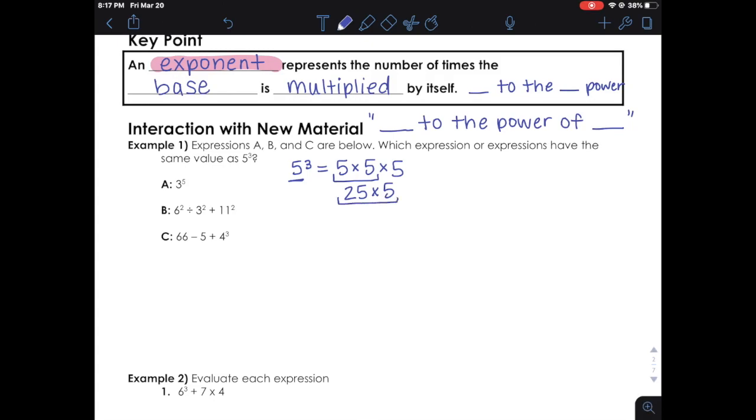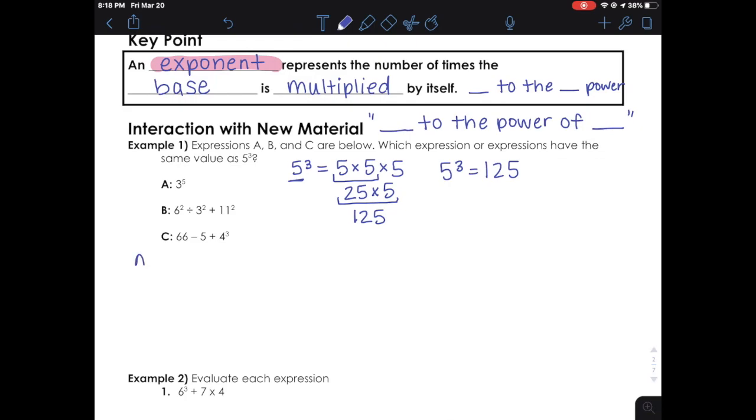Now we're left with 25 times 5. 25 times 5 is 125. So 5 to the power of 3 is equal to 125. So now let's check and see which of these expressions are equal or have the same value as 5 to the power of 3, or 125.